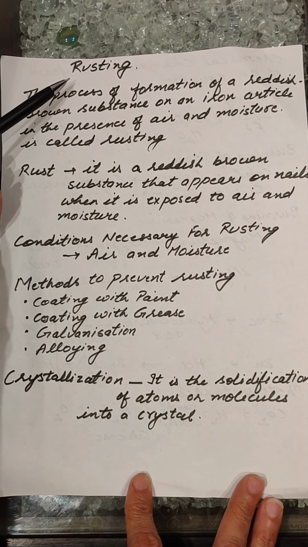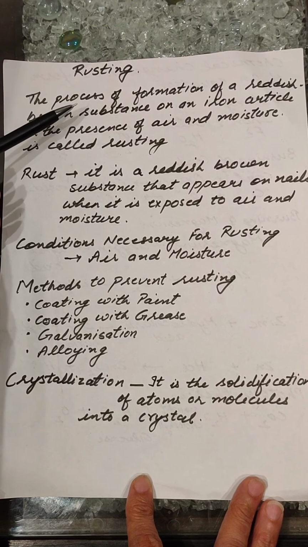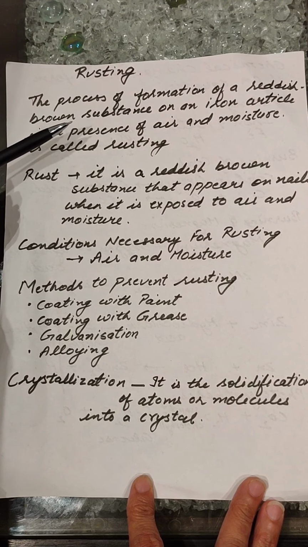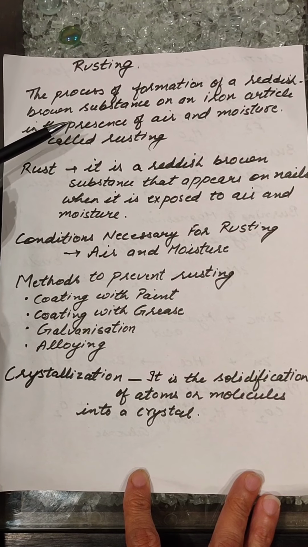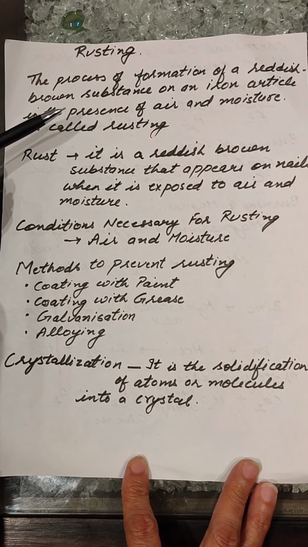Rusting, you all are very well familiar with this word rusting. In class 6 also we have learned that rusting is a chemical change. But what is rusting? Rusting क्या होता है? कॉमन लैंग्वेज में हम इसको कहते हैं जंग लगना. जब मैं बोलूँगी जंग लगना तो आपको बहुत अच्छे से समझ आएगा कि ये जंग लगना क्या होता है.